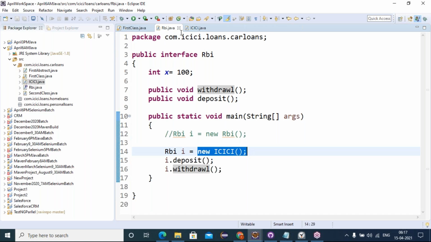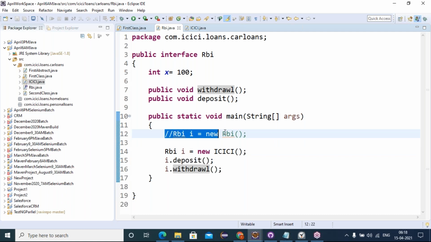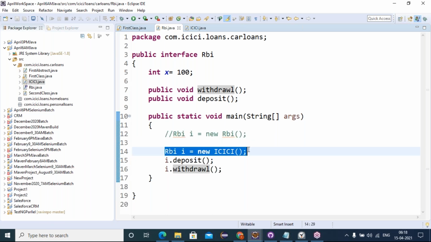If tomorrow I implement these RBI abstract methods in HDFC, then what will I do? I will create an object of HDFC, new HDFC, and store it into this interface reference. One to many. One interface reference is holding multiple implementation class objects. Is everyone clear or not? Indirectly we can create an object for an interface. Directly we cannot. How indirectly? First, the interface abstract methods must get implemented in a child class. Then the child class object we can create and store in the interface reference variable. With that we can access. Is everyone clear? What, friends?